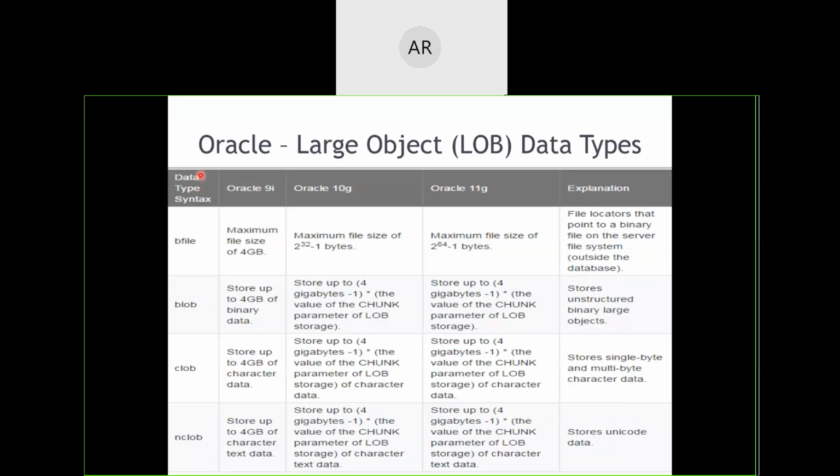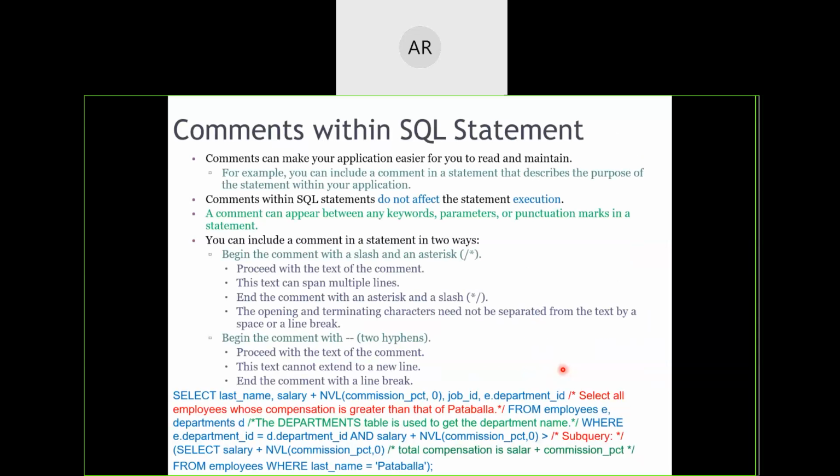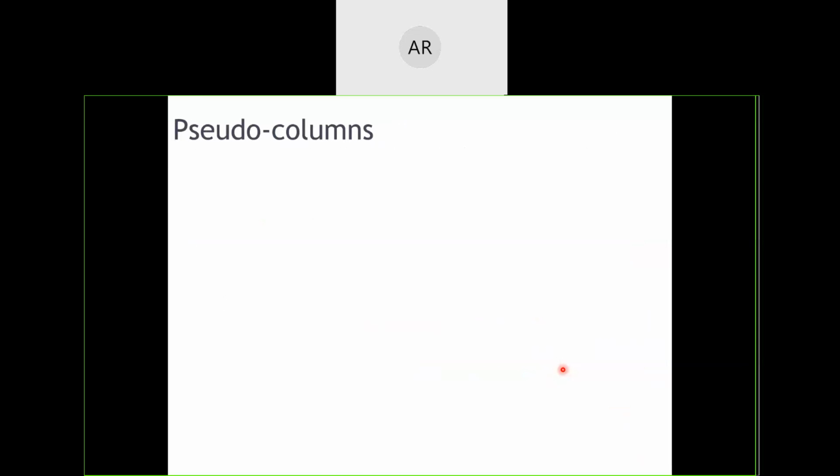In case of large objects, BFILE, BLOB, CLOB, and NCLOB. So you need to memorize these names of the data types along with what maximum size they are going to contain and what their explanations are. These are important things. You need to memorize them. Comments we have already seen in the morning session, so I am not going into the comments part.